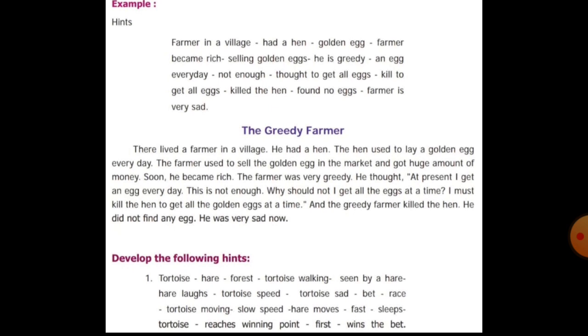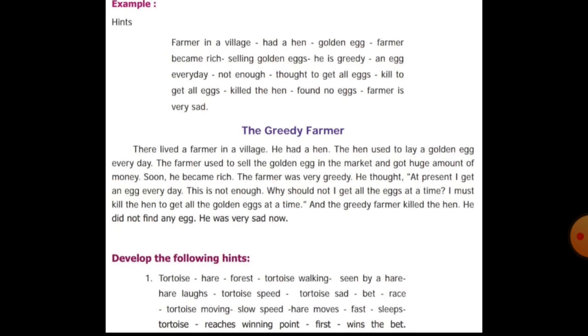Take a book. See, a farmer in a village had a hen, then a golden egg, and the farmer became rich selling golden eggs. He is greedy, an egg every day is not enough. He thought to get all the eggs, killed the hen, and found no eggs. The farmer is very sad. So these are the hints. With the use of these hints, you have to develop the hints. So that is called hints developing.